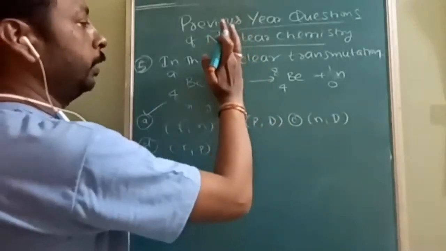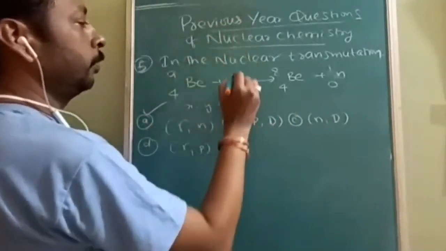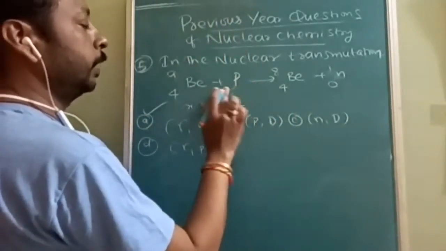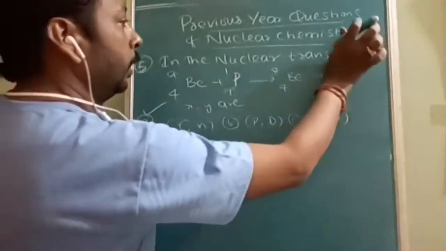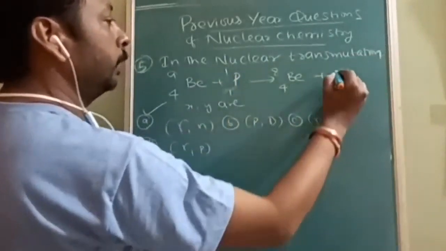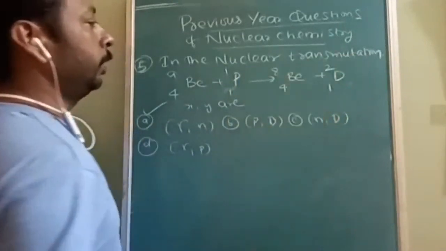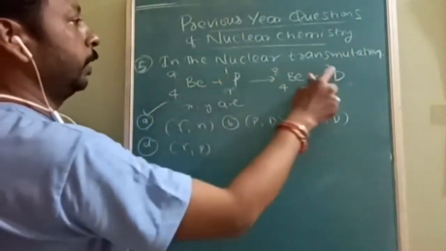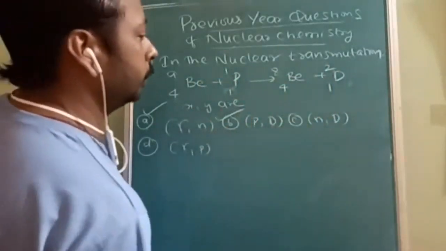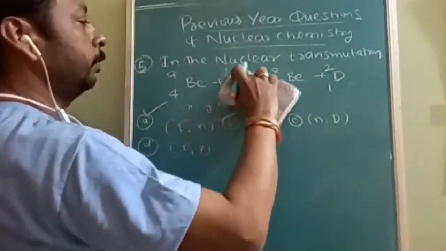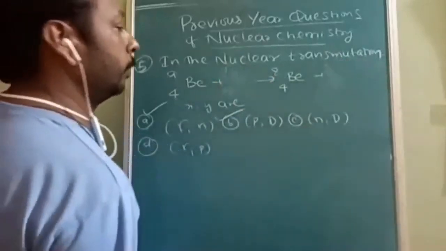Proton and deuterium. P stands for proton. Proton means 1 comma 1: atomic number 1, mass number 1. And deuterium: atomic number 1, mass number will be 2. 9 plus 1, 8 plus 2. 4 plus 1, 4 plus 1. So option verification is the best method to approach this.